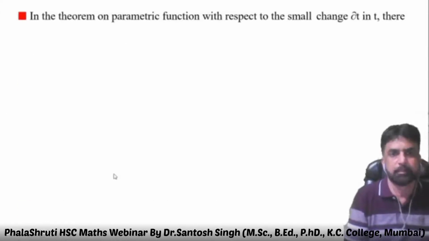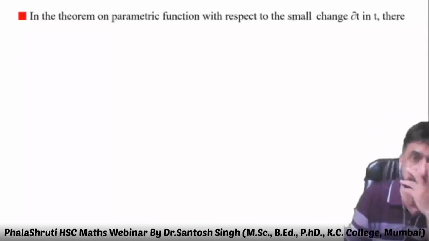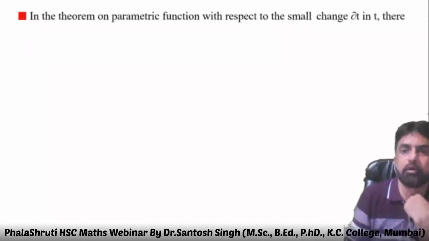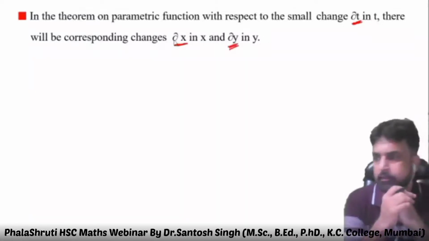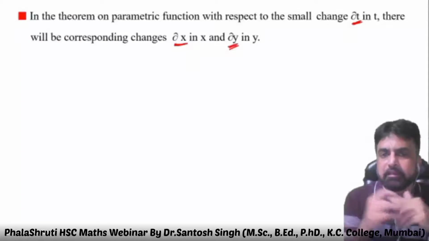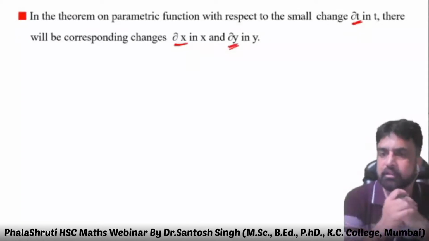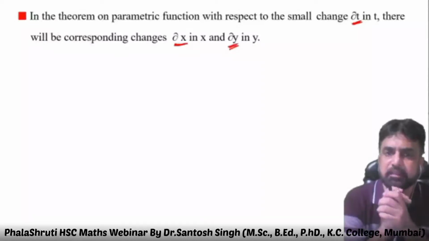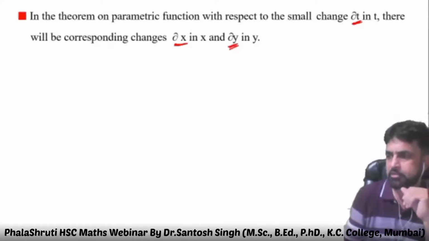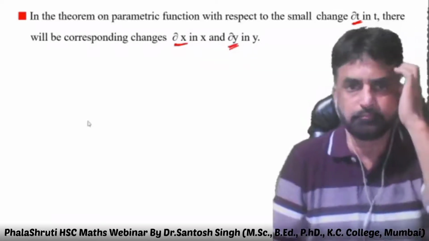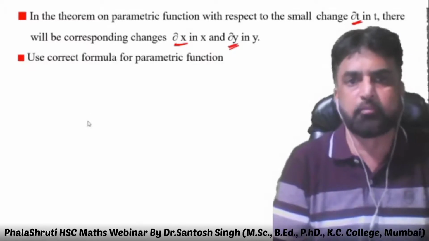Next part, in the theorem, yes, parametric function with respect to small changes delta t in t. There will be corresponding changes delta x and delta y. Because y is a function of t, x is a function of t. If there is any change in t, there will be corresponding changes in x and y also. Then next, use the correct formula for the parametric function.